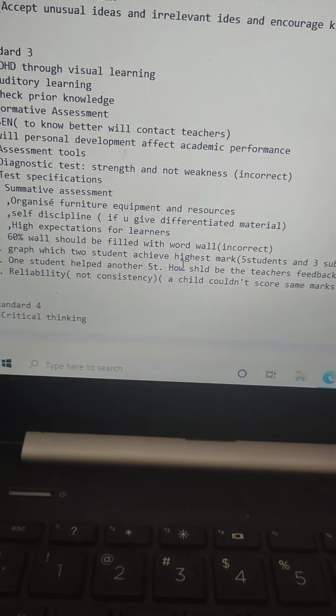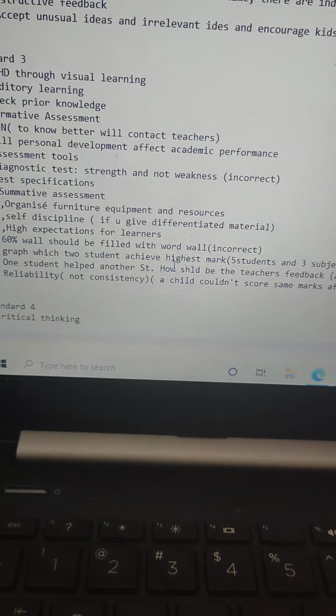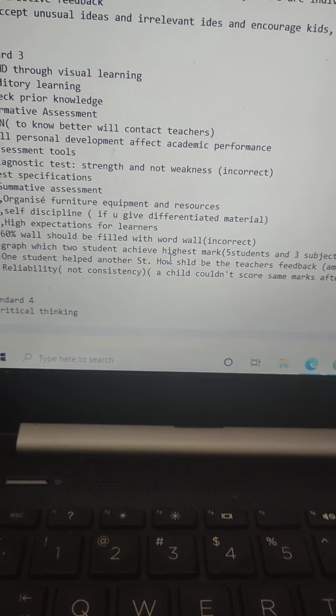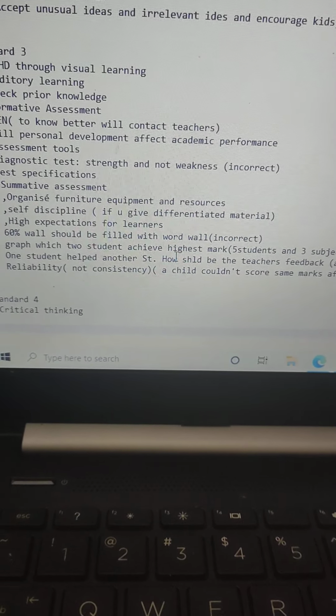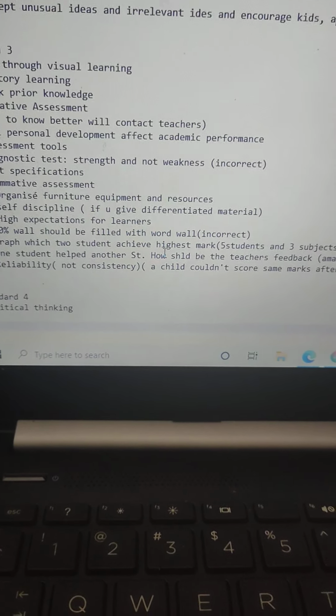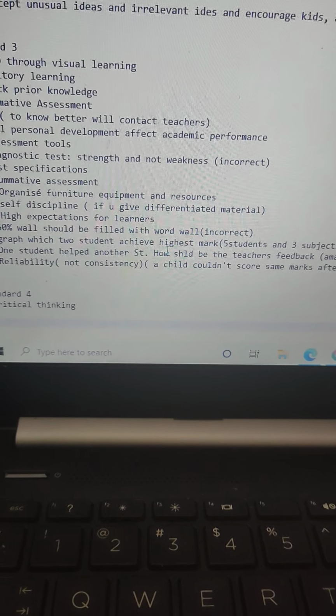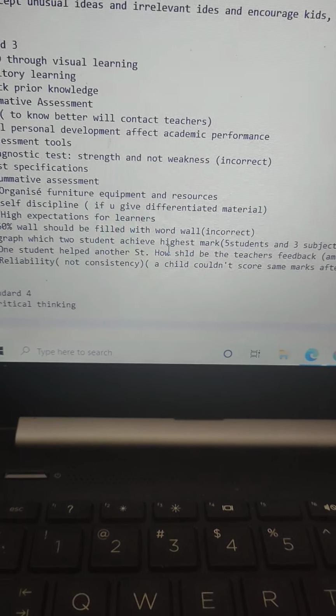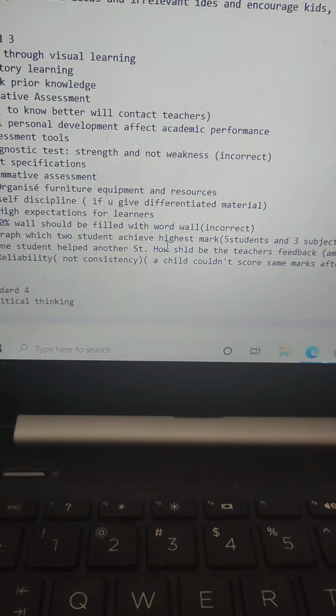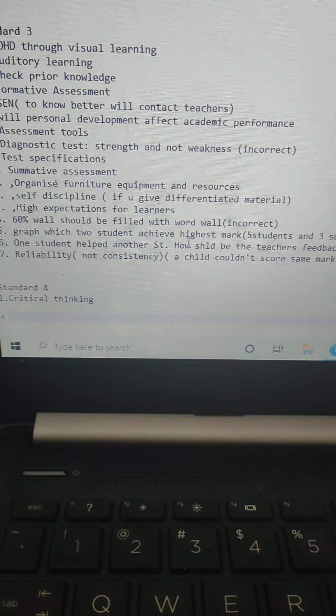Then there were questions related to high expectations for learners. Will they be differentiated in homogeneous or heterogeneous groups, or will they be just with the normal learners, and so many questions based on that.